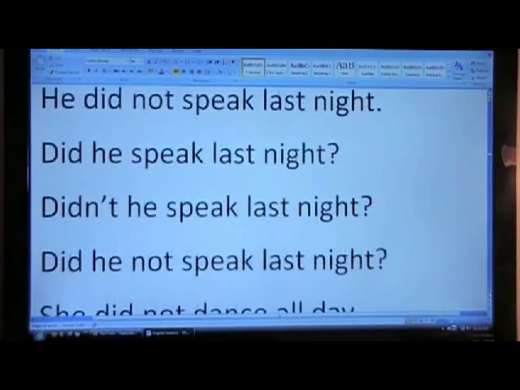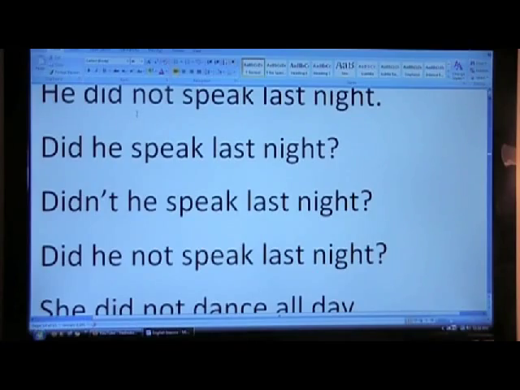More examples. He did not speak last night. Interrogative: did he speak last night? Interrogative and negative: didn't he speak last night? We can also say, did he not speak last night? It's the same thing. Didn't he speak last night? Or did he not speak last night?